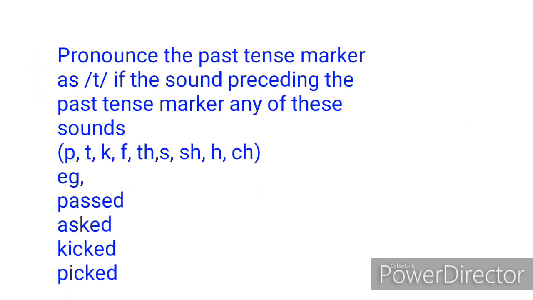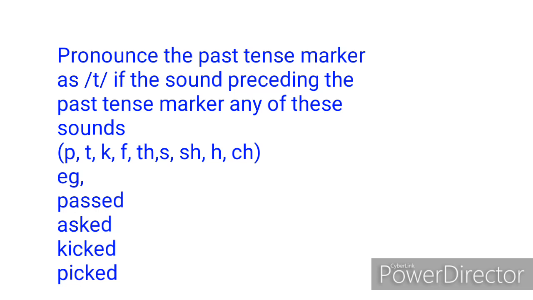Now pronounce the past tense marker as t if the sound preceding the past tense marker is any of these sounds: P, that is letter P; T, letter T; K, letter K; F, letter F; TH; S, letter S; SH, usually seen in SH; H, usually seen in H; CH, usually seen in CH sounds, or CH letters rather. Examples are passed, picked, kicked.